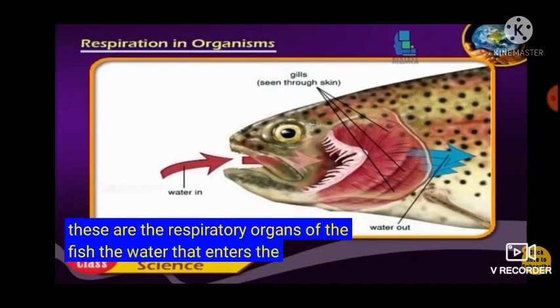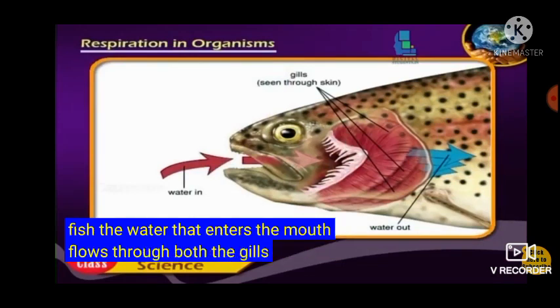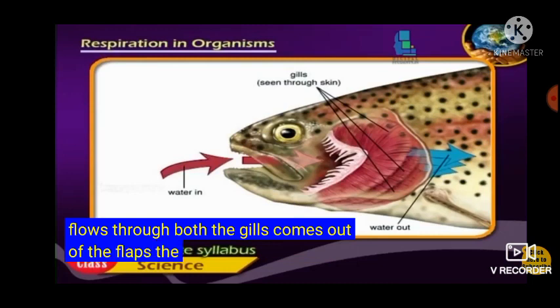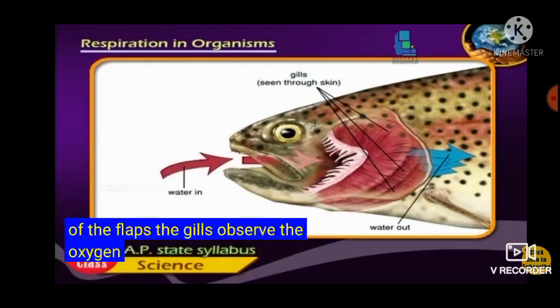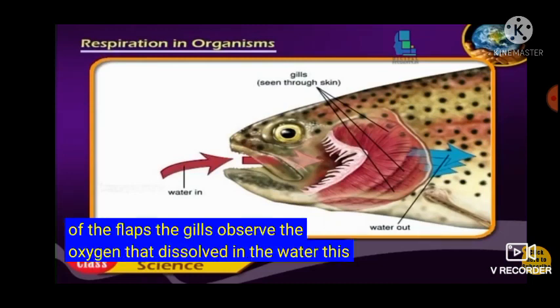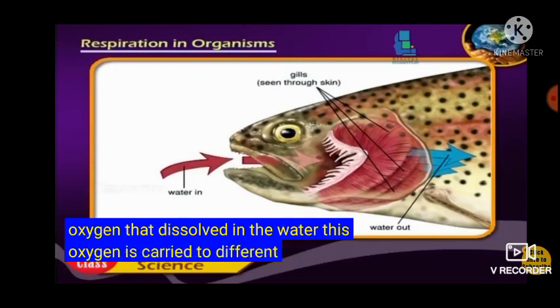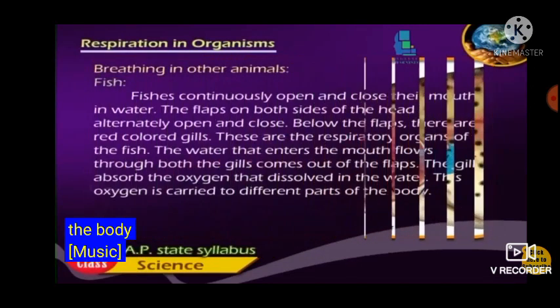The water that enters the mouth flows through both the gills and comes out of the flaps. The gills absorb the oxygen dissolved in the water. This oxygen is carried to different parts of the body.